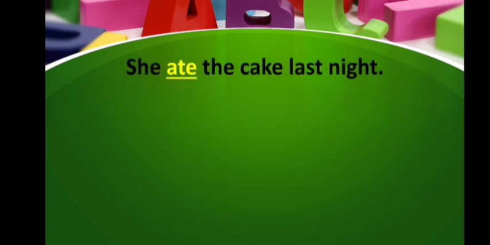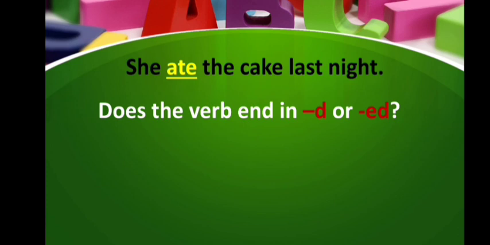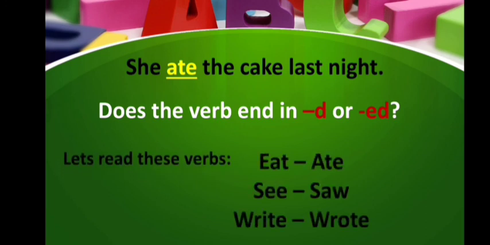The next one is: she ate the cake last night. This is the last sentence. Does the verb end in d or ed? No. That's why let's read these verbs. Eat, ate, see, saw, write, wrote. Ate, saw and wrote are the past tense of the words eat, see and write.